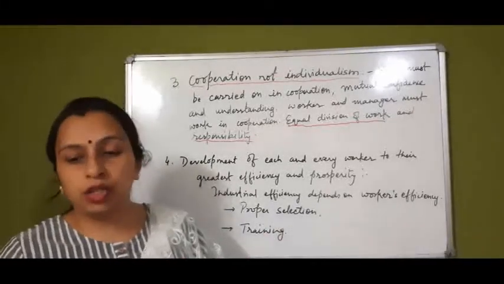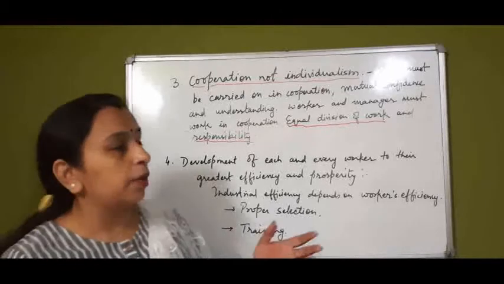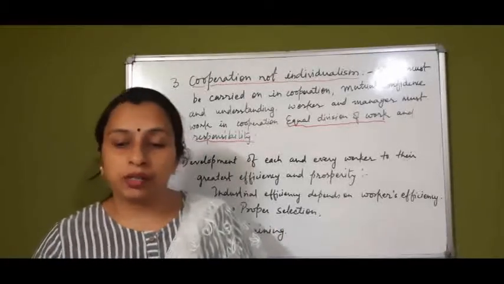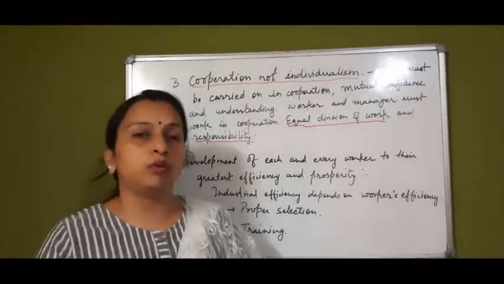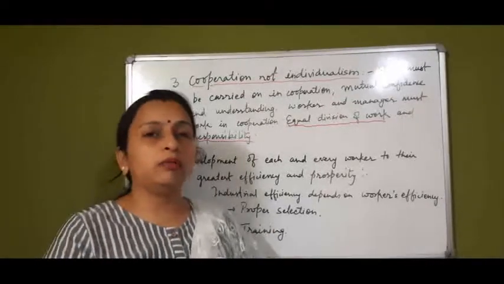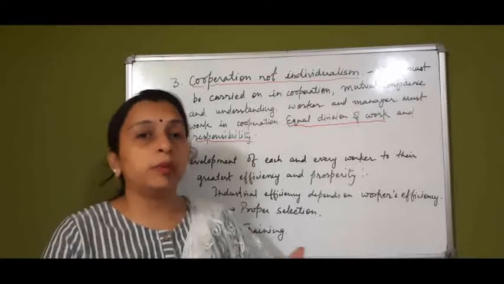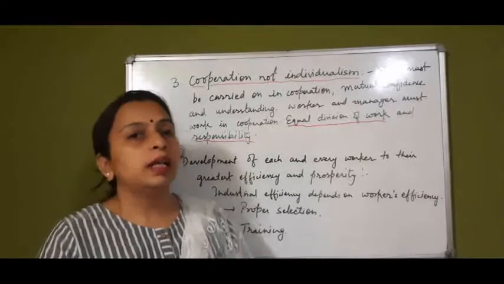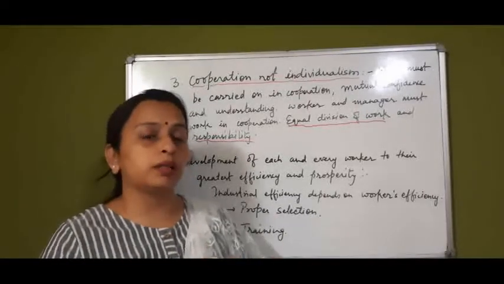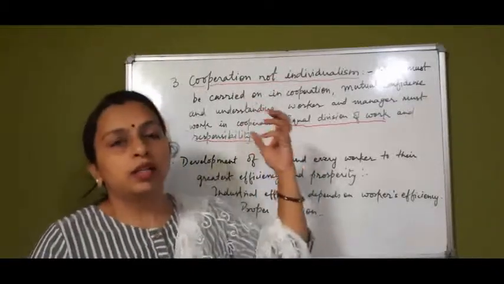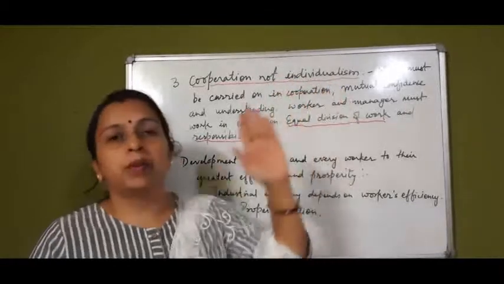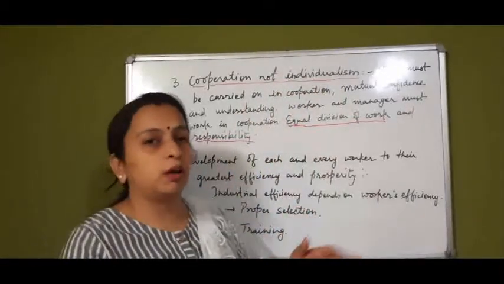While assigning duties also, the management should ask the workers about their interest, what kind of work they want to do. If work is assigned accordingly, they will be motivated and will cooperate with the manager. So this principle says there should always be cooperation but no individualism in the organization.